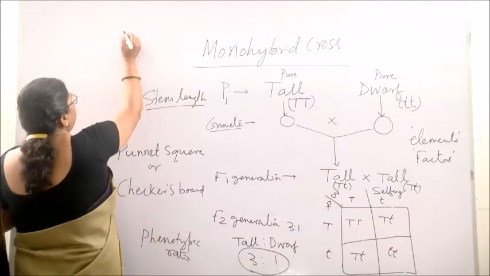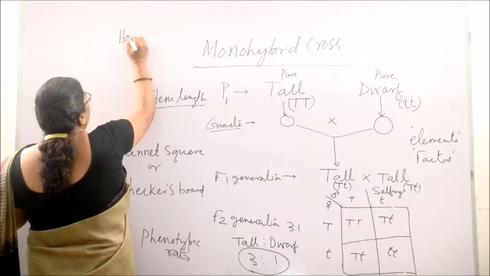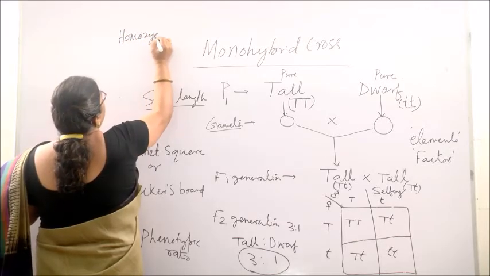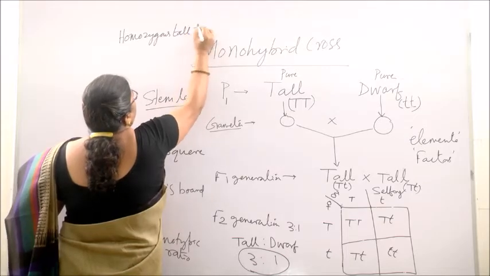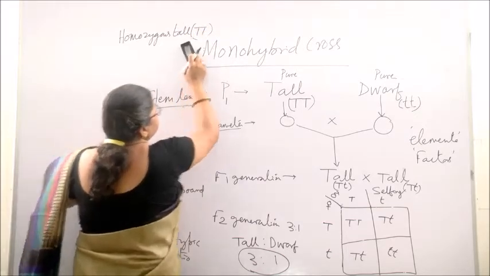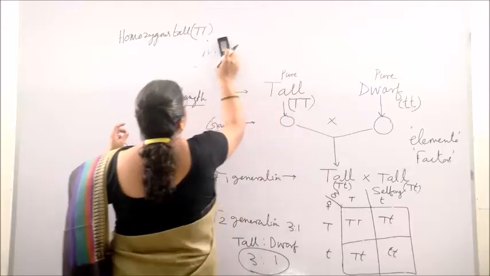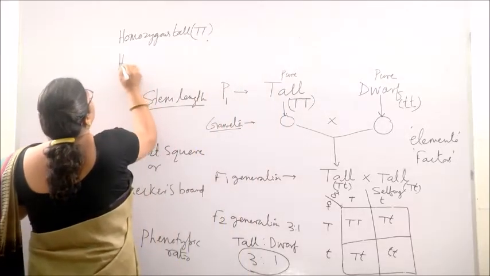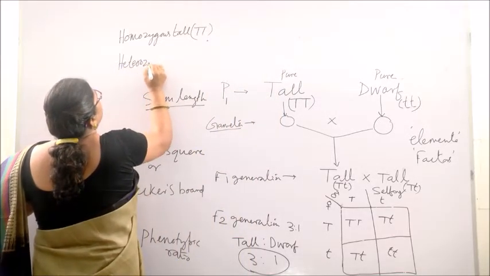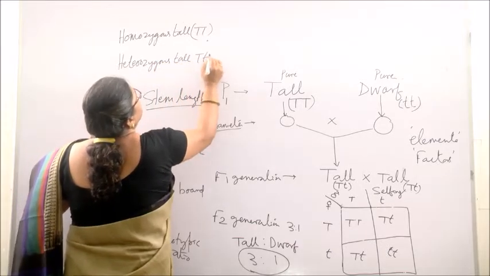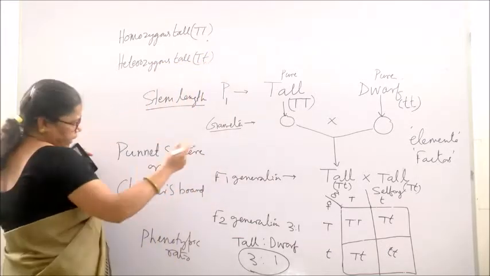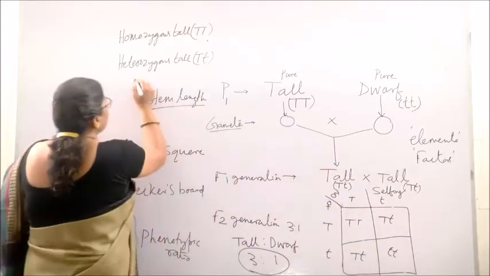One you can call homozygous tall, with the factor capital T capital T, and another one is called heterozygous tall, that is capital T, small t, and another product you find, that is dwarf.